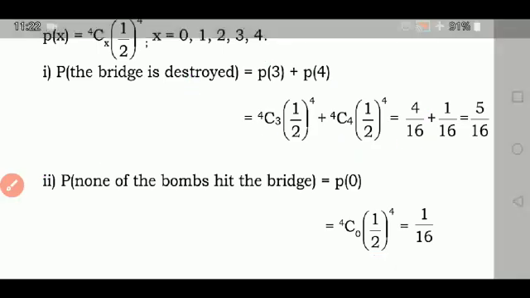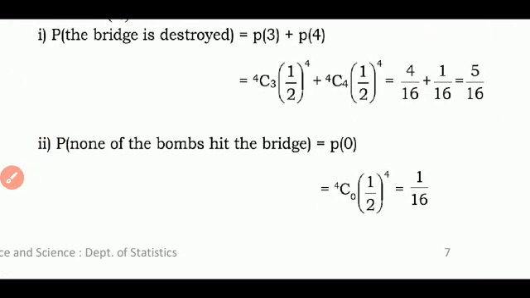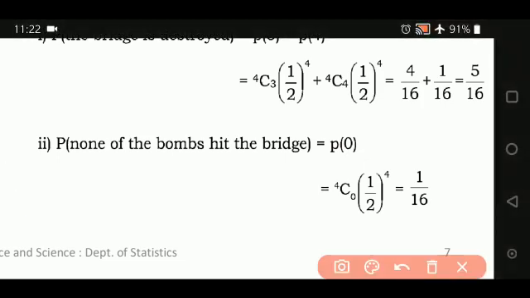Now the second probability here is that none of the bombs hit the bridge. None of the bombs hit the bridge means the value x will take is 0.